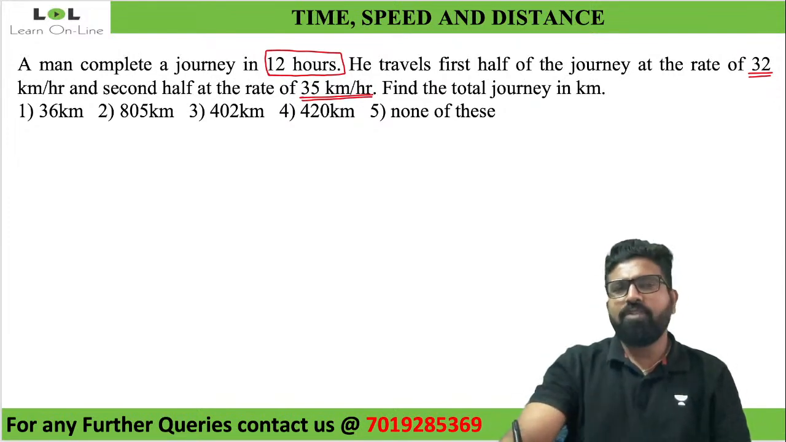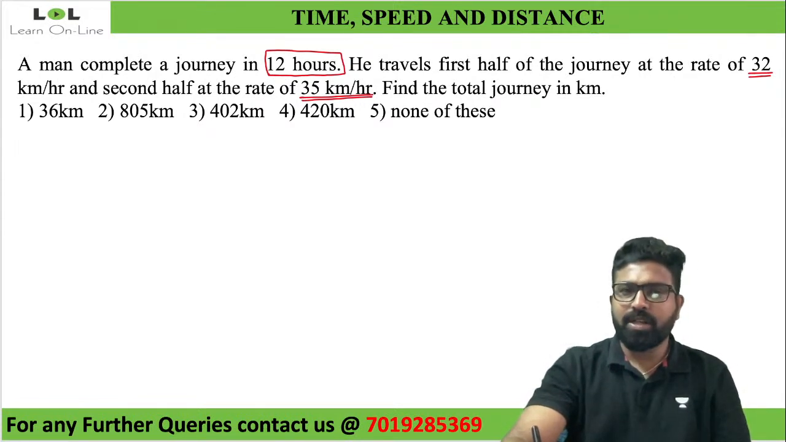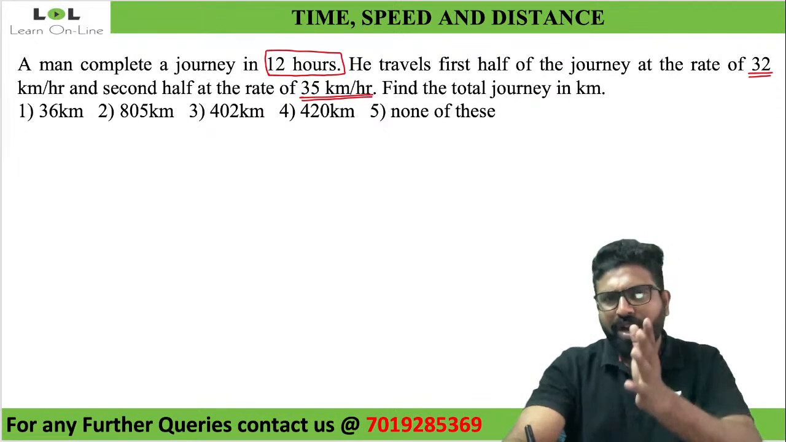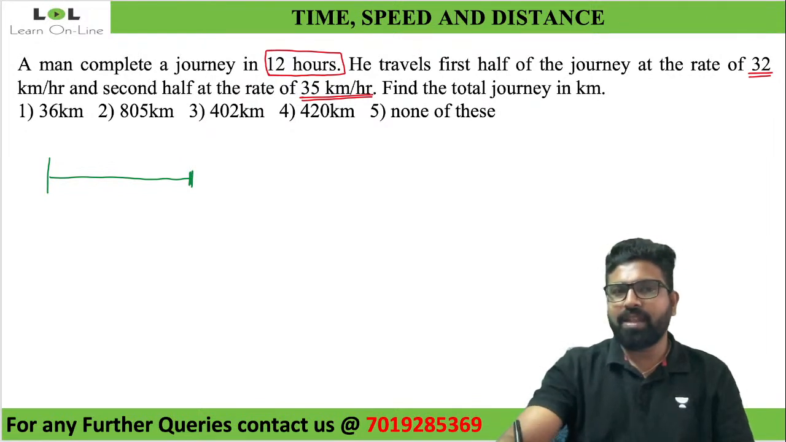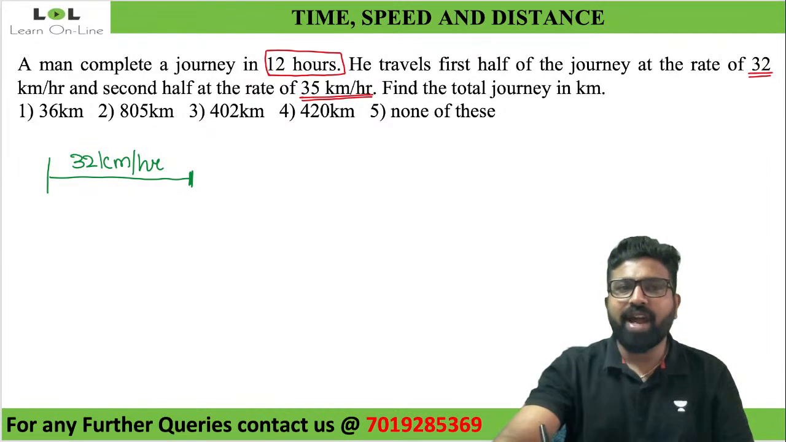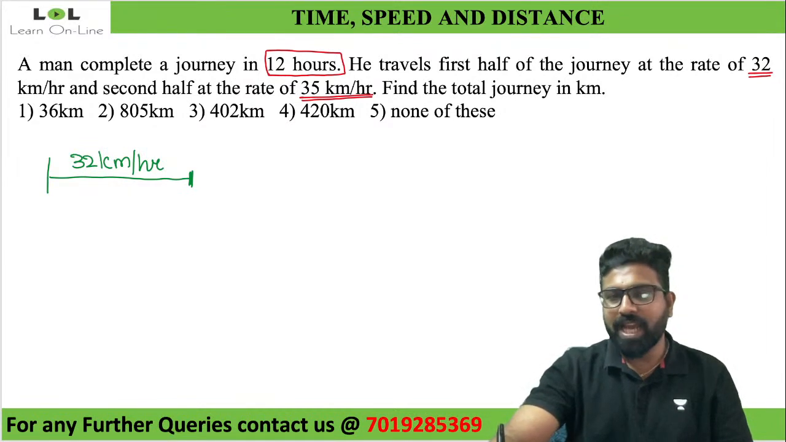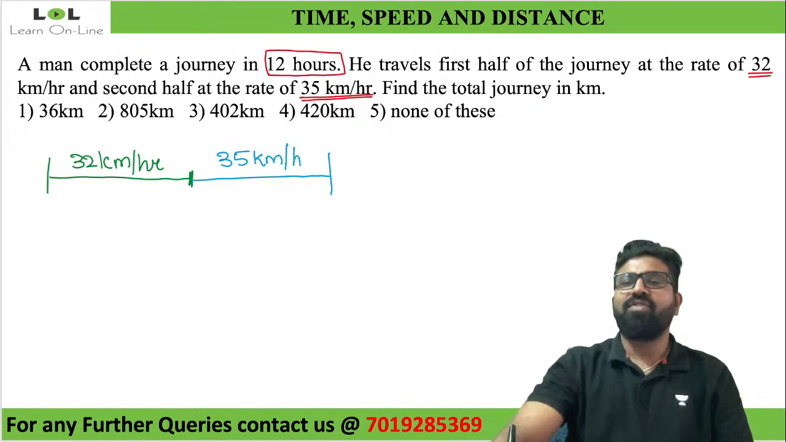So what did I tell you? If you are not understanding some question, try to convert it into a diagram. For me, I understood this question. But if you're not understanding the question, how would I convert it into a diagram? A man is starting his journey. He's traveling exactly half of his journey at the first half at 32 kilometer per hour. They've given me the speed. And the next half, the second half, is at 35 kilometer per hour. Now find the total journey.